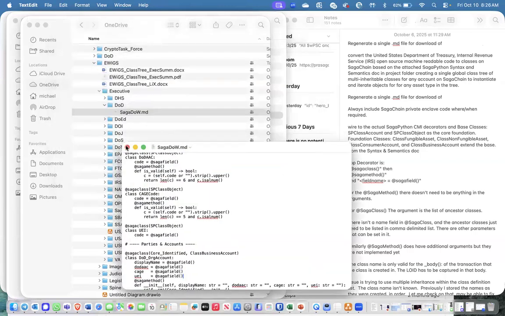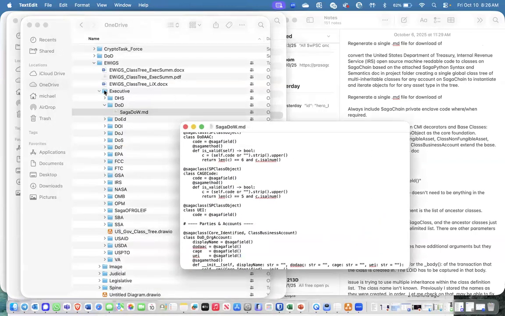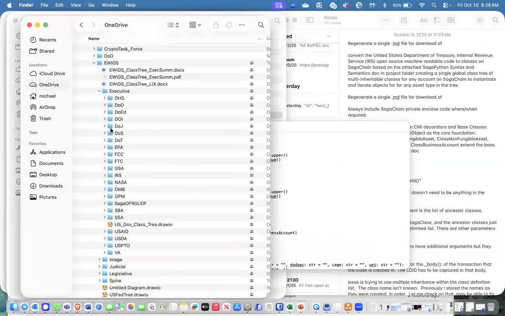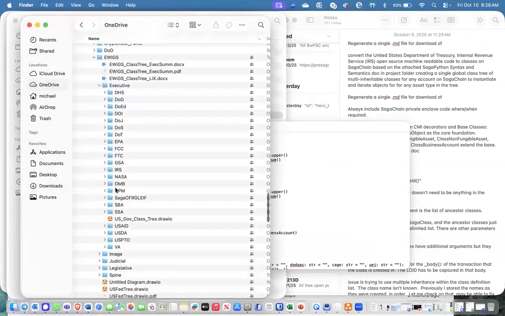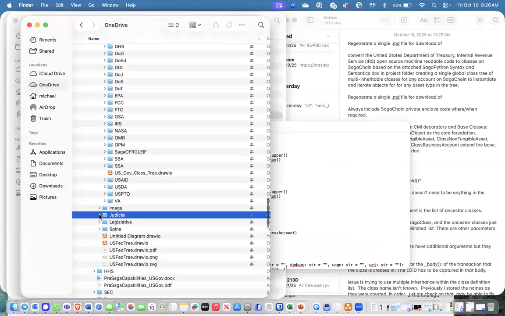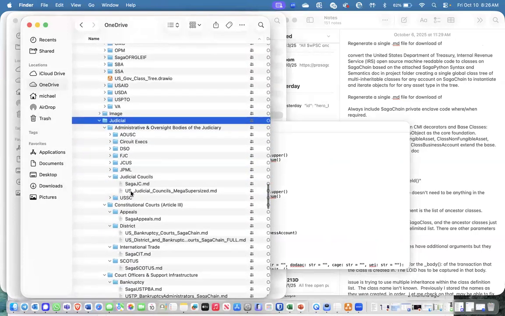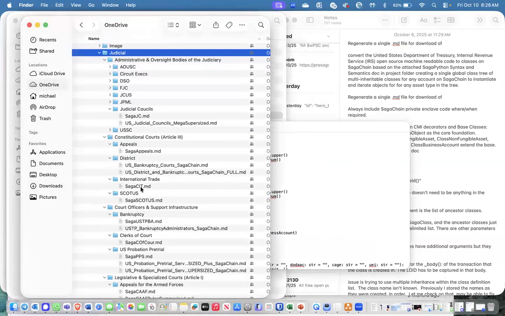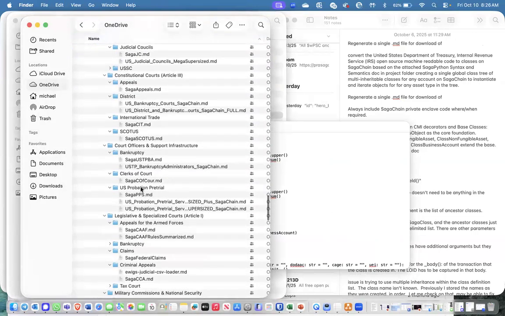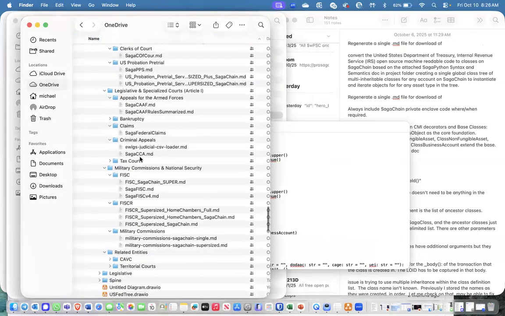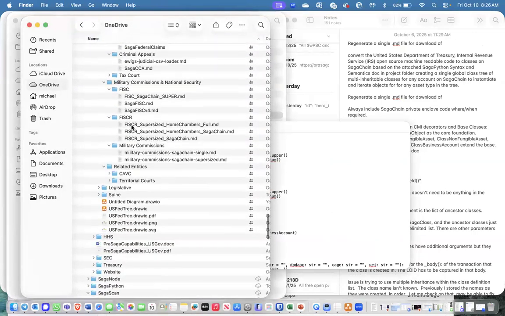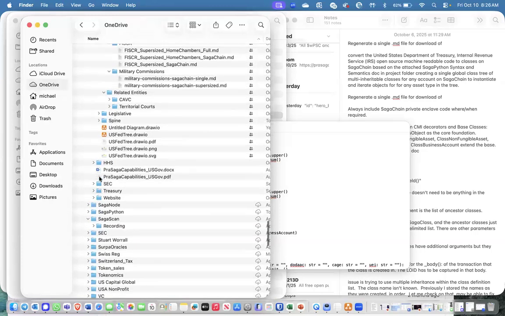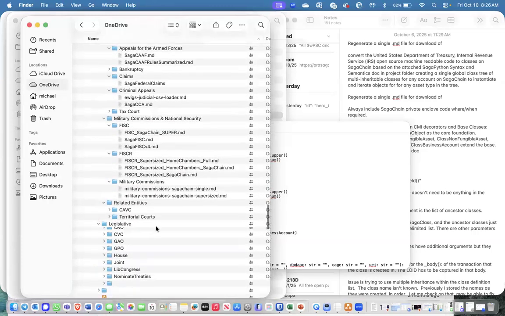There we go. Okay, so we've now got this completed for every single agency, department, and committee in the executive branch. In the judicial branch, for instance, I've got the entire Supreme Court docket. You can go and implement appeals. You can do all filings and everything on SagaChain now. The legislative courts and such. And then, of course, I've got the entire legislature also that I coded over.